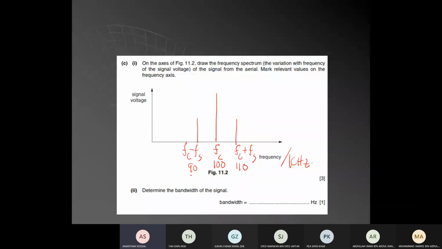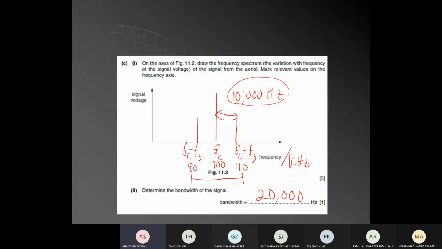What is the bandwidth? Bandwidth is the width of the sidebands. In this case it is 20,000 hertz. They want it in hertz. So with this type of carrier, how much maximum frequency can it carry? The maximum frequency it can carry is 10,000 hertz. 10,000 hertz of sound it can carry.